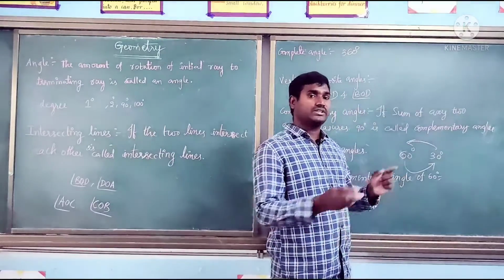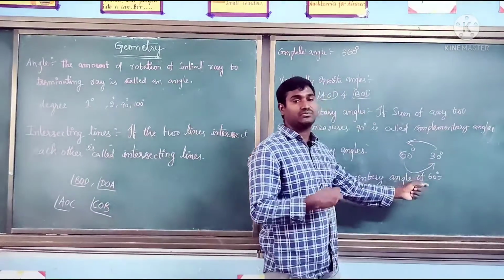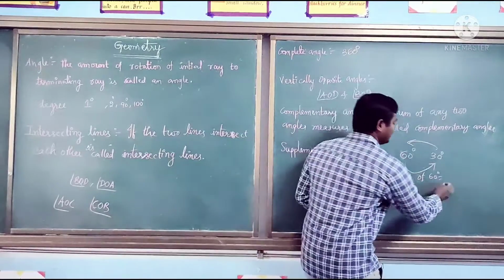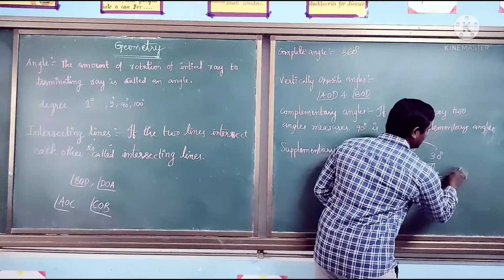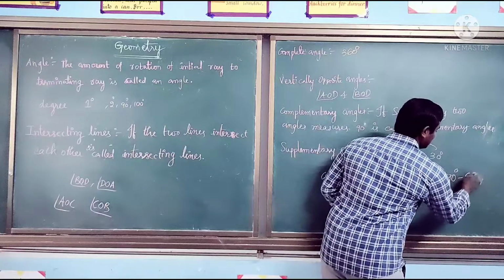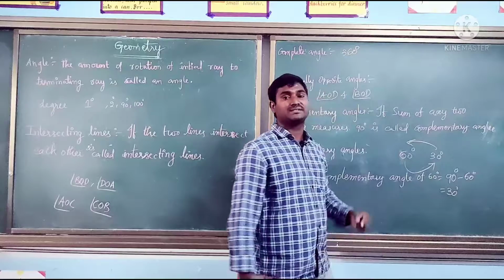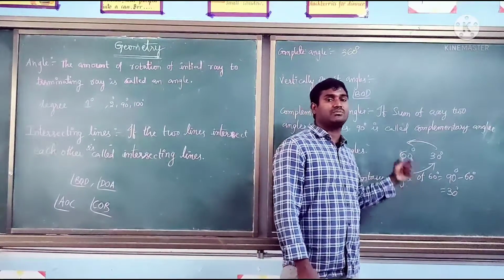Or else you can do it this way. We need to find the complementary angle of 60 degrees, so you can write 90 degrees minus 60 degrees, which is equal to 30 degrees. 60 plus 30, how much? 90 degrees.